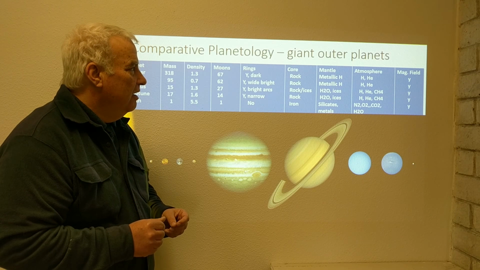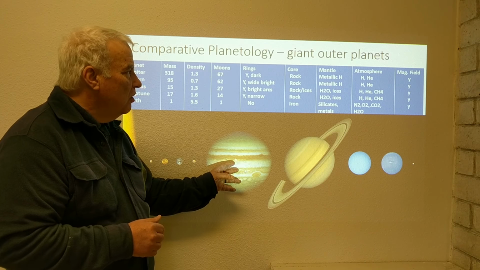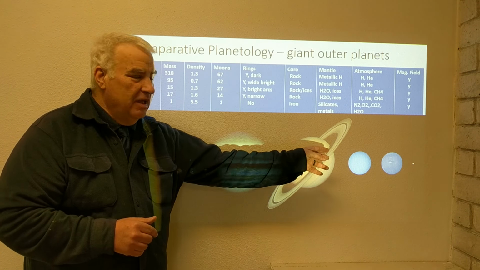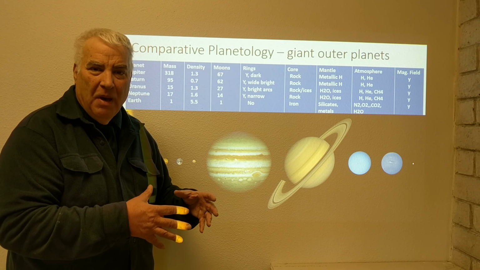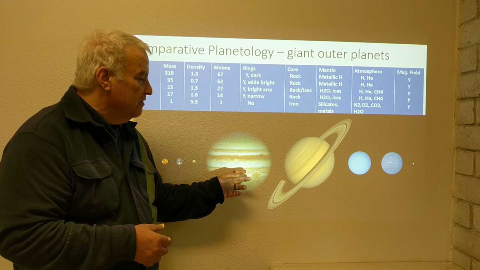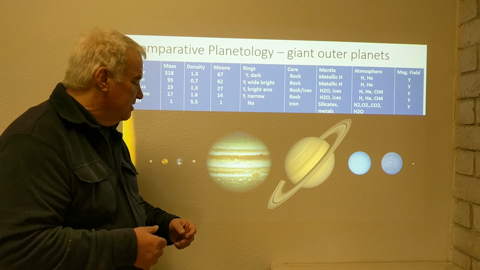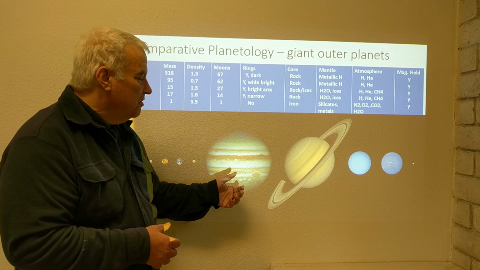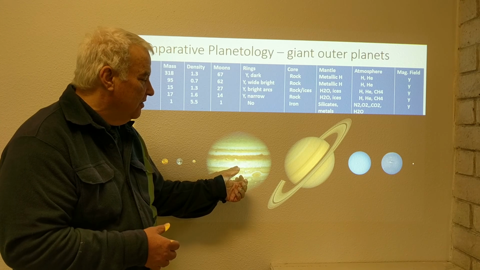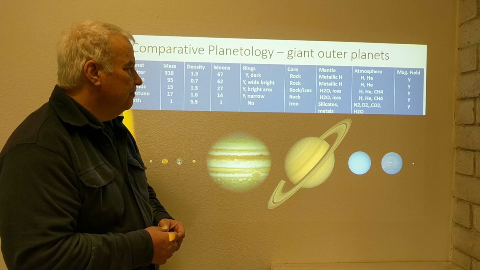The core of each of these, we have a large rock core, probably in all 4 of these giant planets, something about the size of the Earth or bigger, especially in the case of Jupiter. Something very large that is like one of these rocky planets, maybe up to 5 times the mass of the Earth for Jupiter, and somewhat less for the other planets.